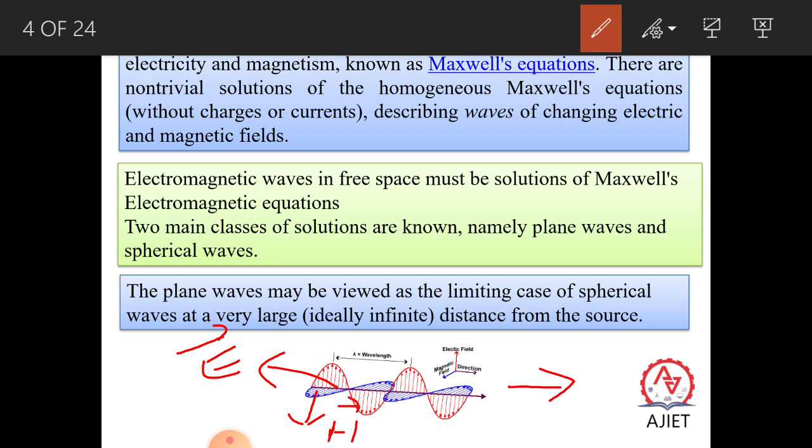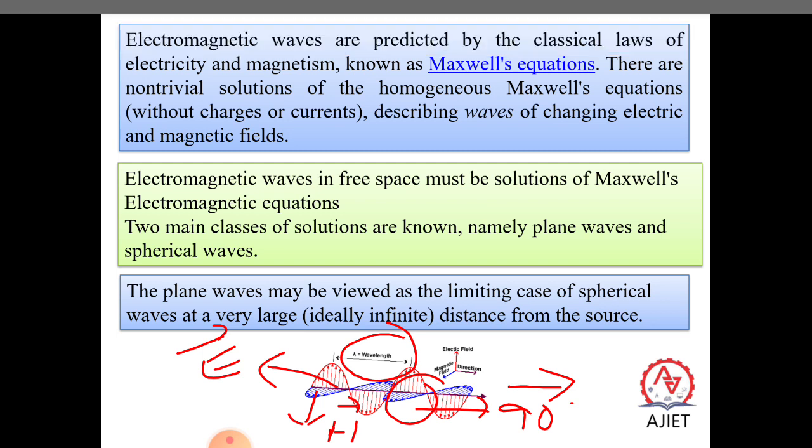The distance between two consecutive crests is taken as the wavelength of the wave, or even the distance between two consecutive troughs can be called the wavelength of the wave. You can see that the angle between the two vectors is exactly equal to 90 degrees. So they are mutually perpendicular to each other.